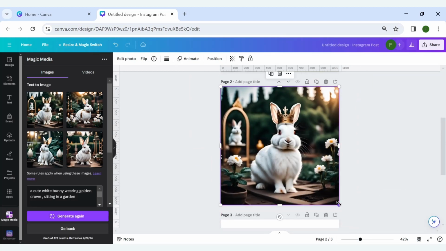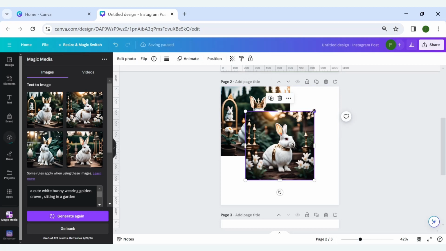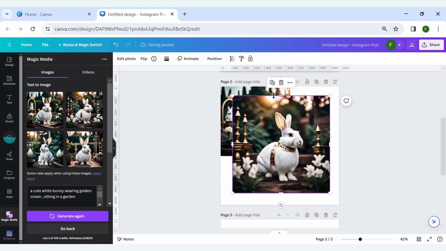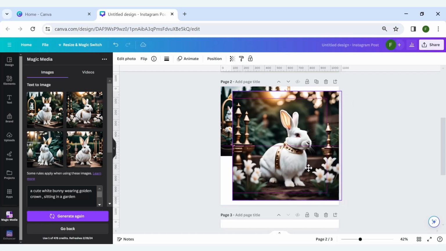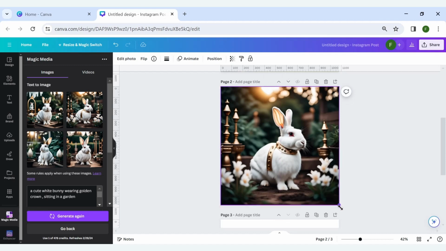I love it. Let's check another one and zoom it. It's so amazing. The photographic background, depth, details, and it's so clear. I absolutely love this Canva feature. Do you like this? Let me know in the comments.